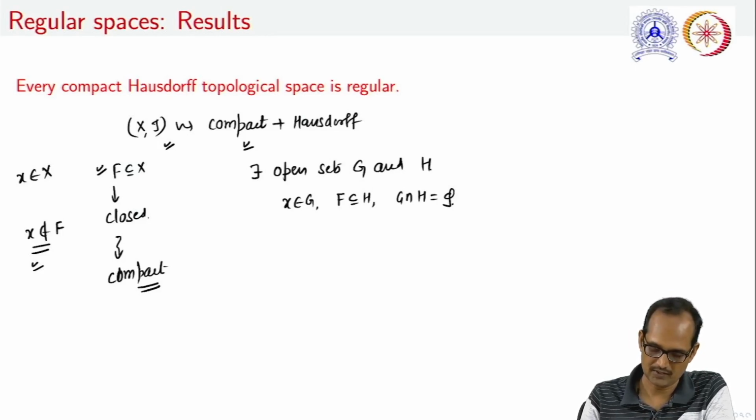So from there we have shown that this topological space (X, tau) is a regular space.